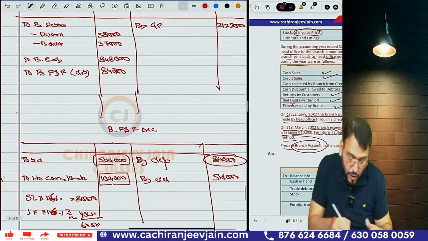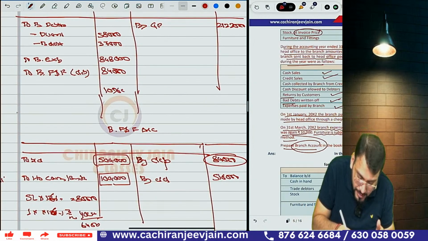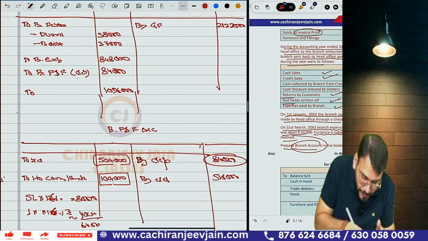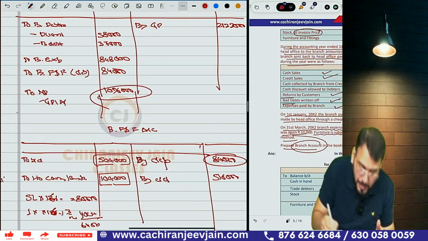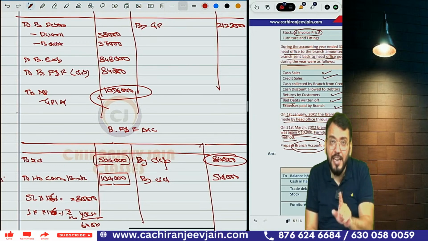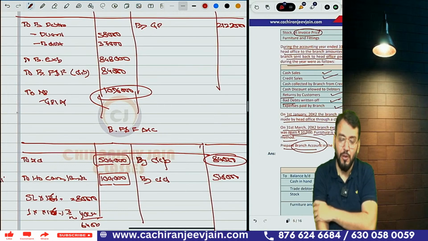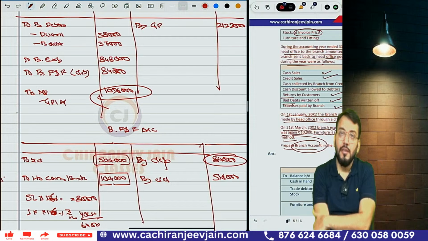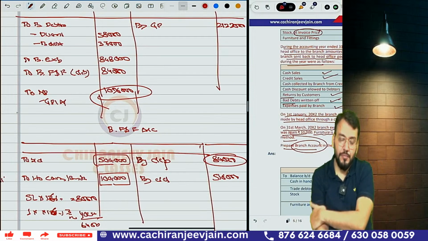How much? It is 10 lakh 96,000. So this will be profit. So net profit is transferred to general PL account. This becomes the profit. Understood? Have you understood stock and debtor, if stock is sent at invoice price? Have you understood?